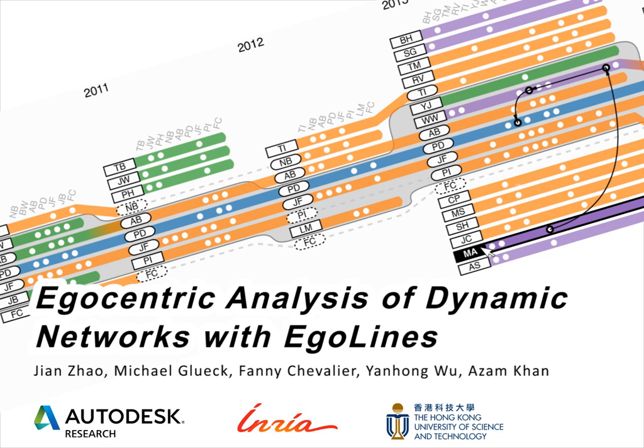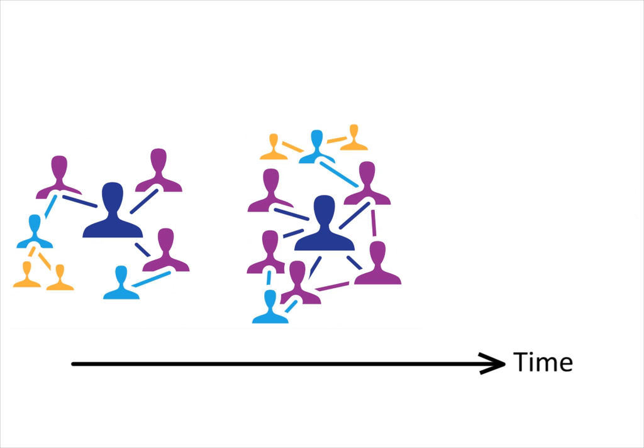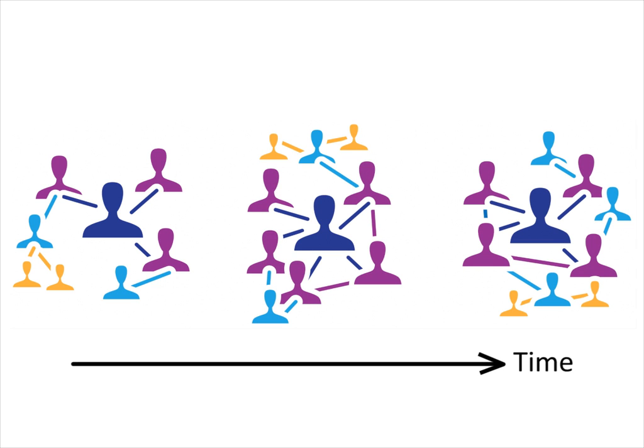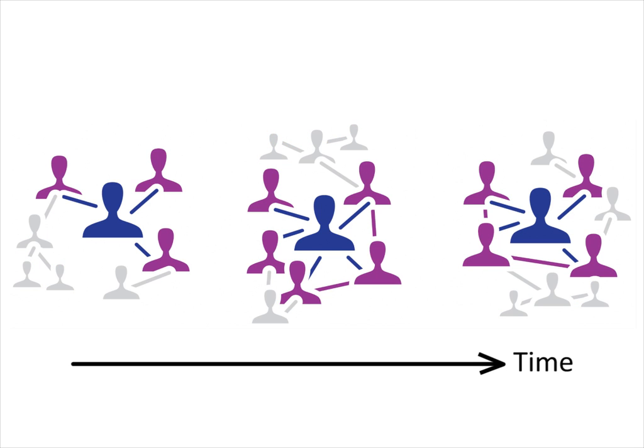We present EgoLines, an interactive visualization that supports the egocentric analysis of dynamic networks. Imagine you want to use an egocentric approach to investigate how academic collaborations of an author change year over year. In this case, nodes are authors, and edges show co-authorship. For our analysis, we will focus on the collaborations between a focal author, their co-authors, and their co-authors' co-authors.